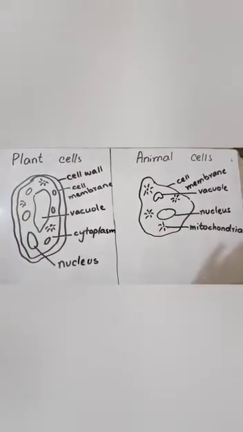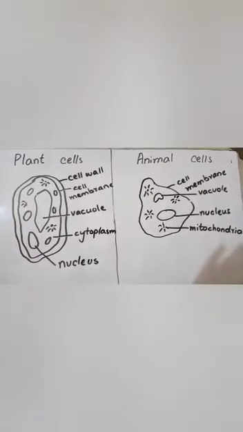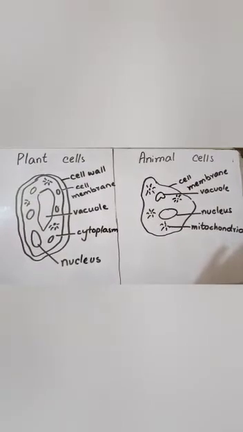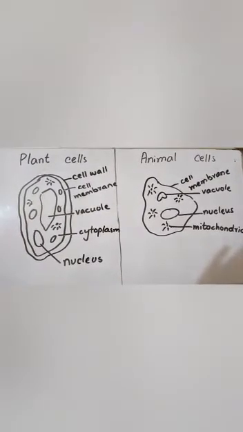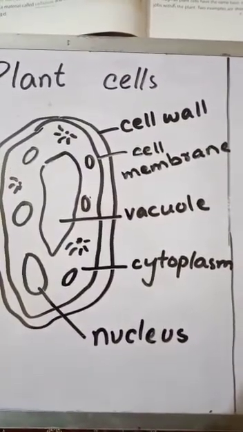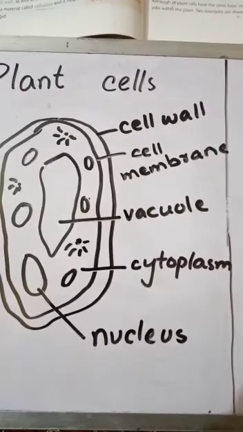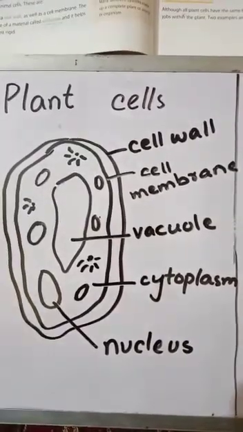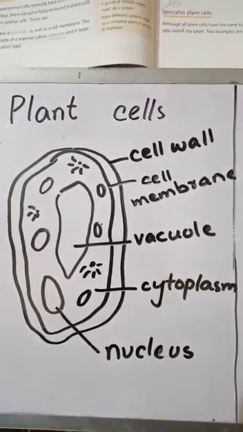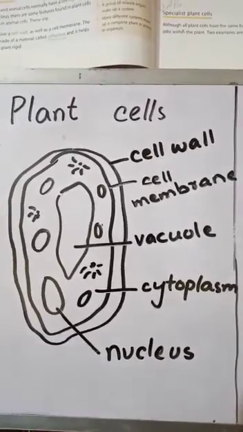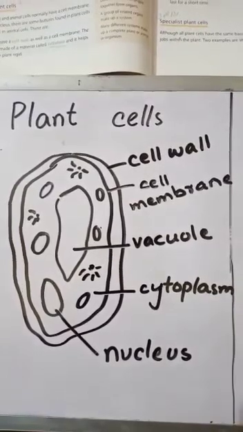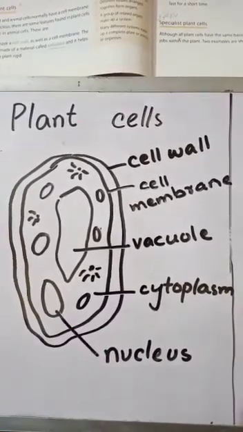Okay, I have drawn the structure of the plant cell and animal cell on the board to show the comparison of both of them. Number 1, plant cell. A plant cell has the cell wall and it also has the cell membrane. Number 3, the vacuole. The vacuole is a bag-like structure in the center of the cytoplasm. It takes up most of the space inside the cell and contains a solution of sugar and salt. This solution is called cell sap.